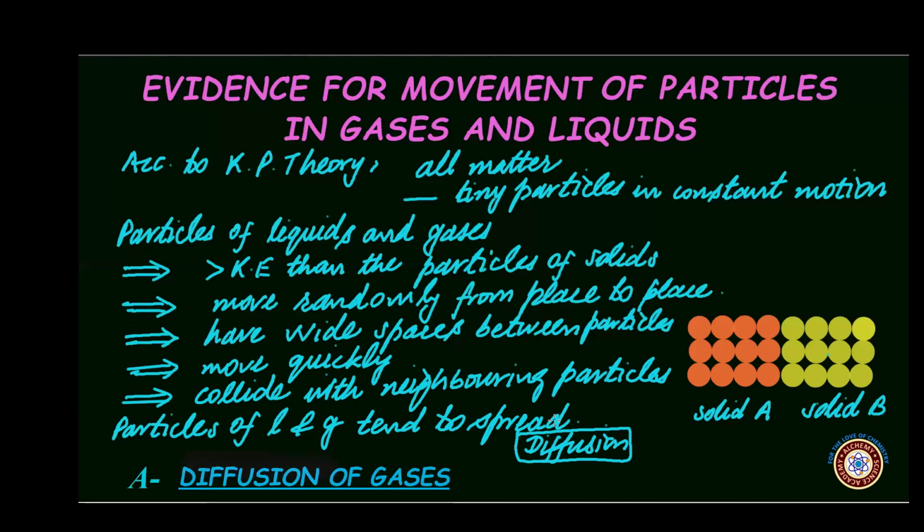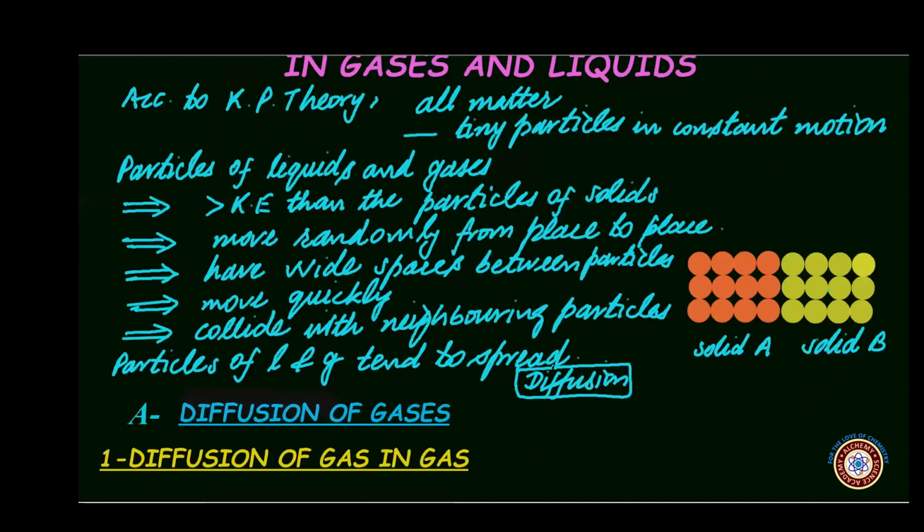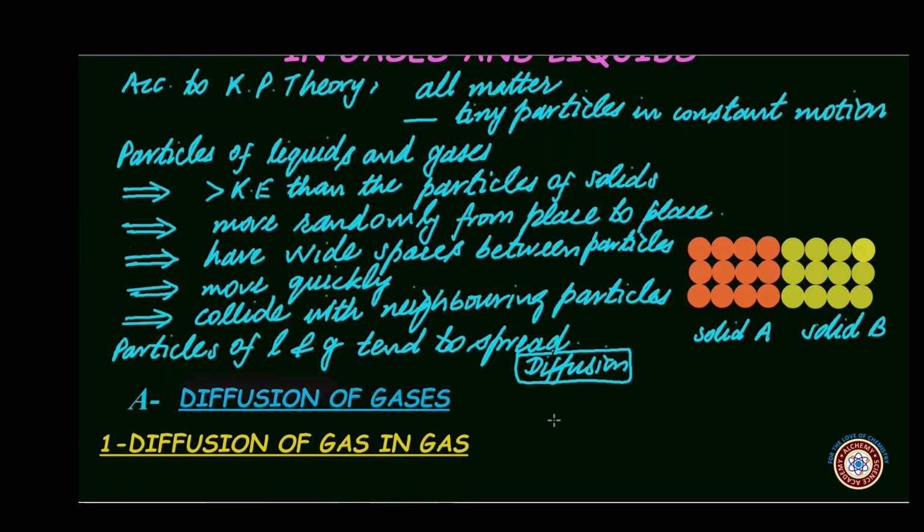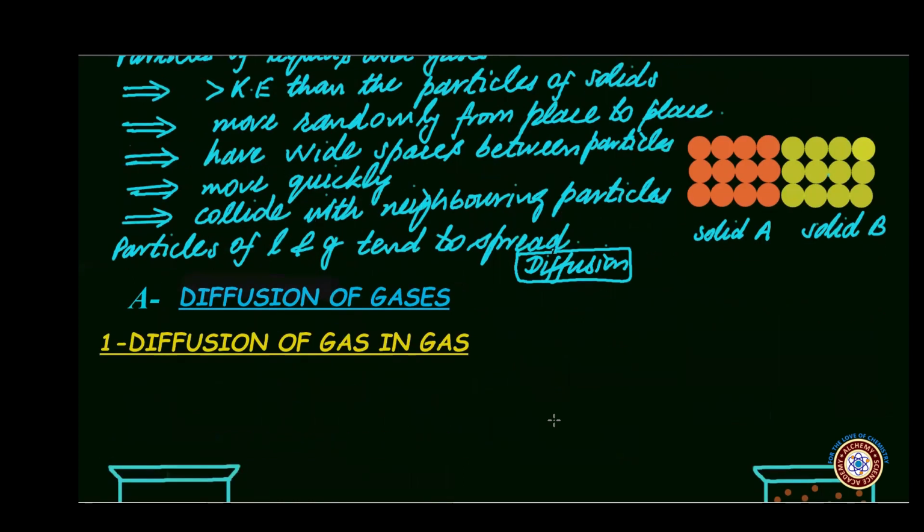If motion of particles of gases were absent, they would not have diffused or spread. Similarly, diffusion could not happen if particles did not exist. So it means that diffusion is the evidence for the movement of particles in liquids and gases. Now let us define diffusion.